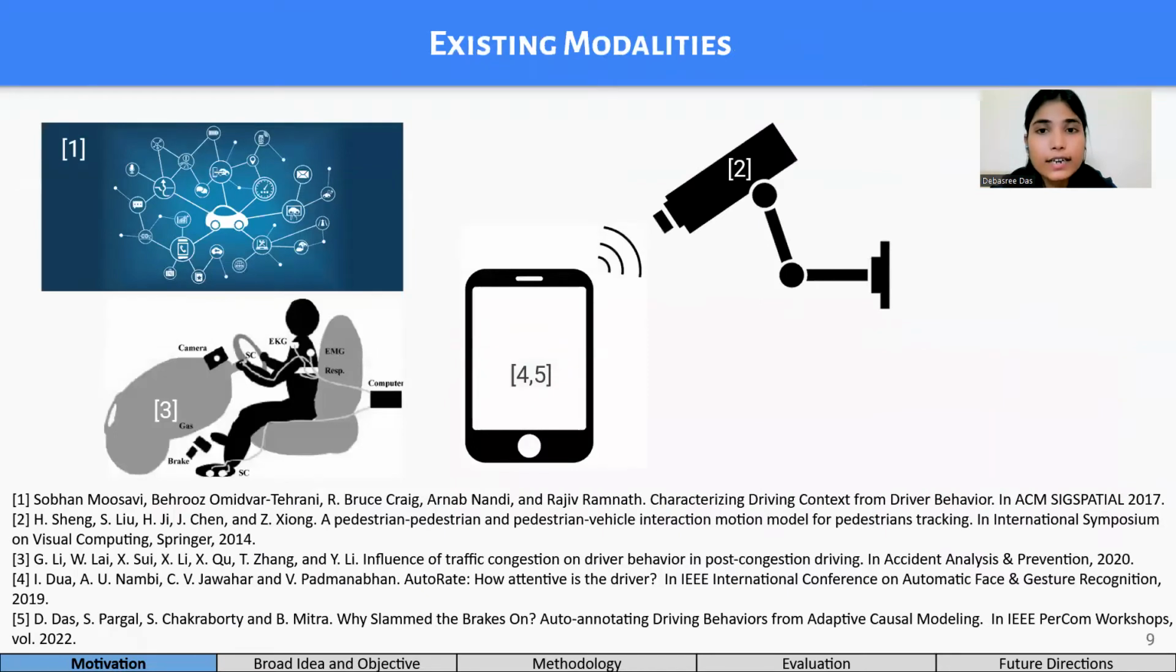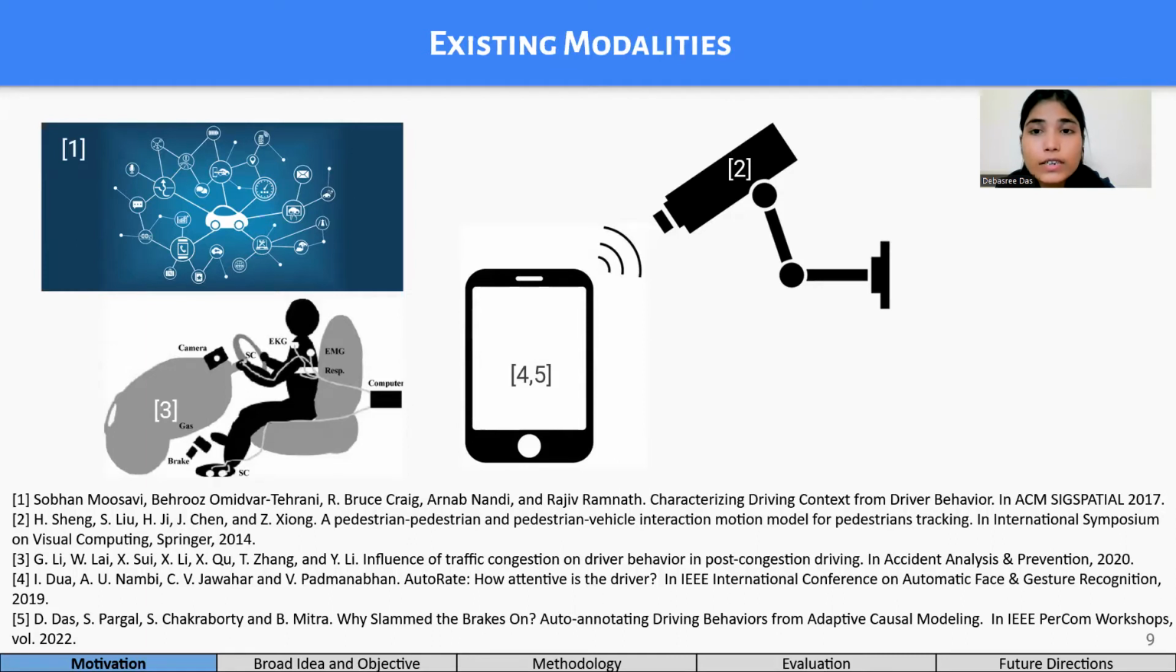Existing literature that worked on driving behavior analysis uses modalities such as information from a connected vehicular system or traffic surveillance camera, physiological sensors or IMU sensors from a smartphone. But getting information from a connected vehicle needs high infrastructural support. Moreover, vehicles might not want to share their information until and unless there is a government policy.